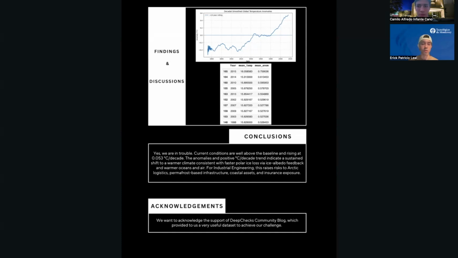In conclusion, we are in trouble. Current conditions are well above the baseline and rising at 0.053 Celsius per decade. The anomalies and positive Celsius per decade trend indicate a sustained shift to a warmer climate, consistent with faster polar ice loss via ice-albedo feedback and warmer ocean and air.